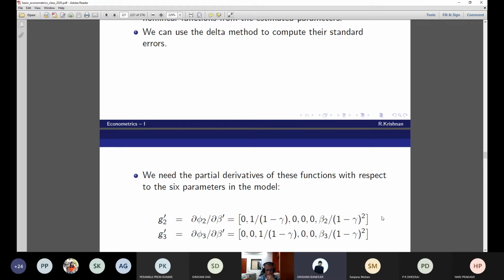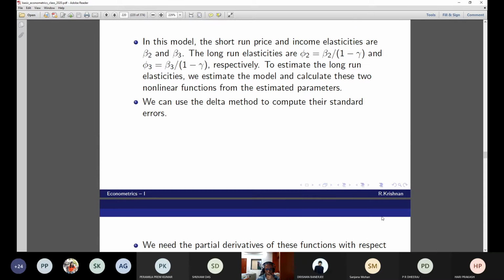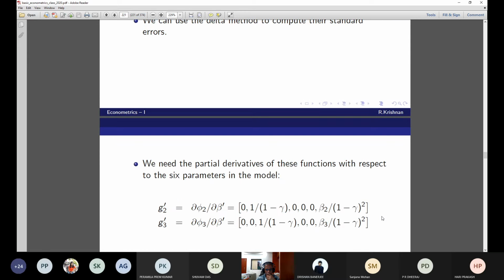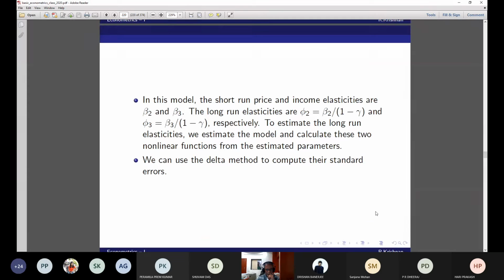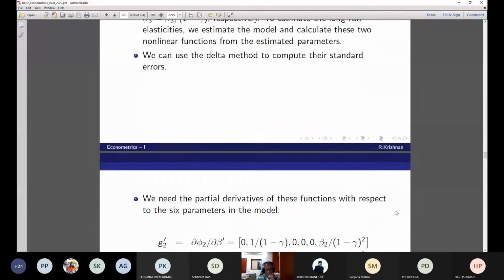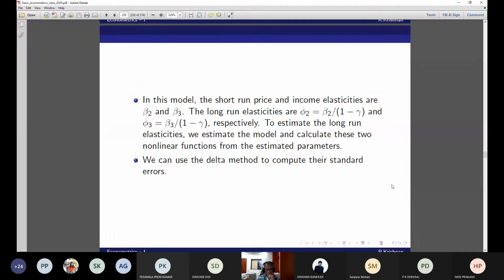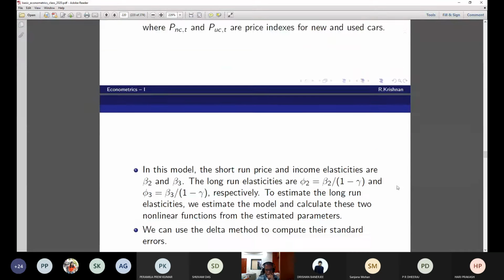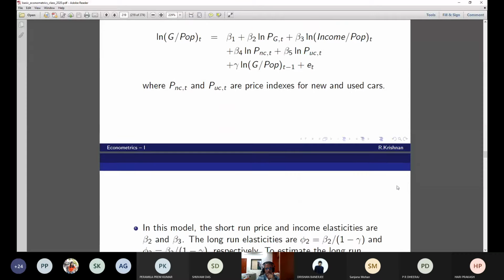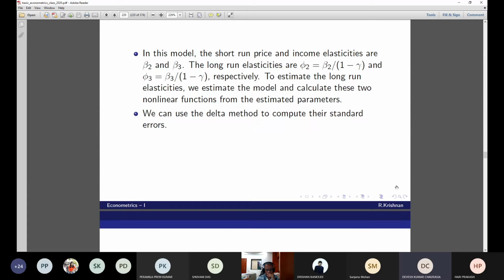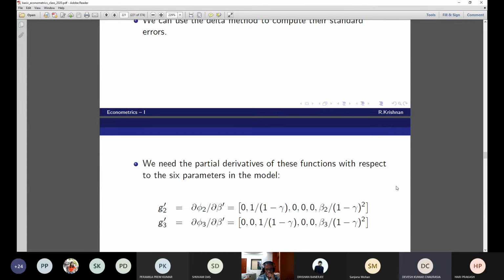Sir, how did you get that last term of G prime 2? Beta 2 into 1 minus gamma square. How did you get the 0? This comes from this phi 2. So differentiate phi 2 with respect to gamma. I think we'll get that term.